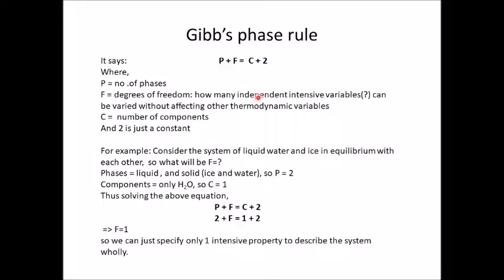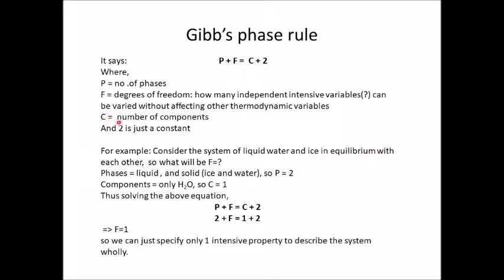Such a big sentence. What does it mean? Degrees of freedom means the number of intensive variables which don't depend on one another, and how many of these independent variables can be changed without affecting the other parameters that describe the state of the system, that is the thermodynamic variables.